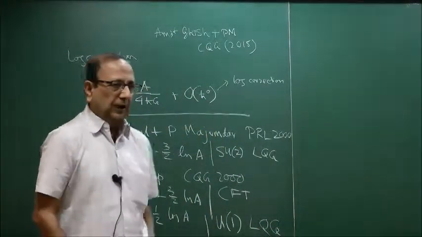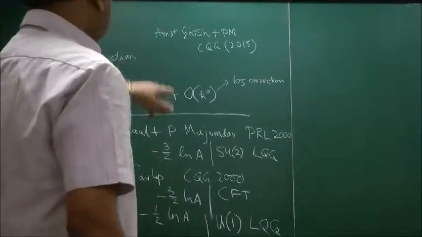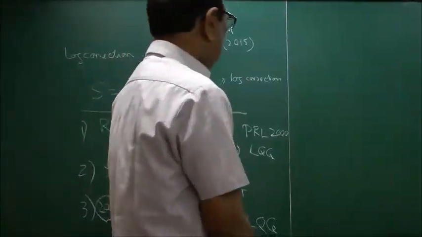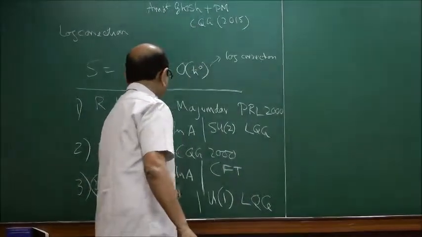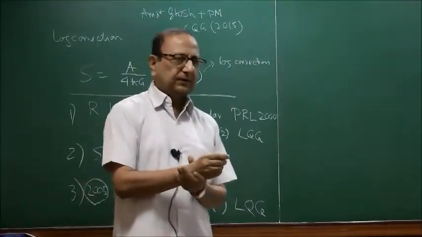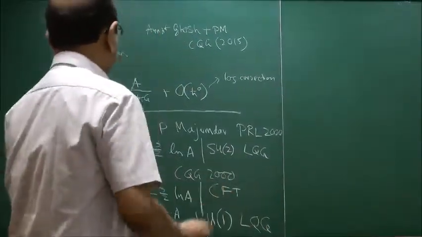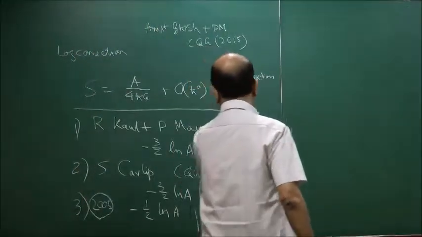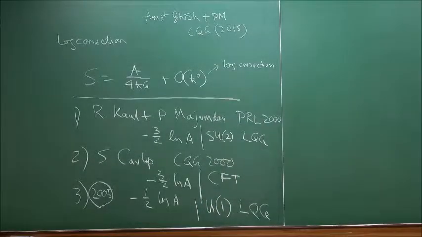So what I want to say now is that loop quantum gravity, whether you use the SU2 formulation or the U1 formulation, gives some other corrections, not exactly these corrections, because we take a somewhat different limit than what was taken by these people or even us in the earlier work. So we are going to give different results.